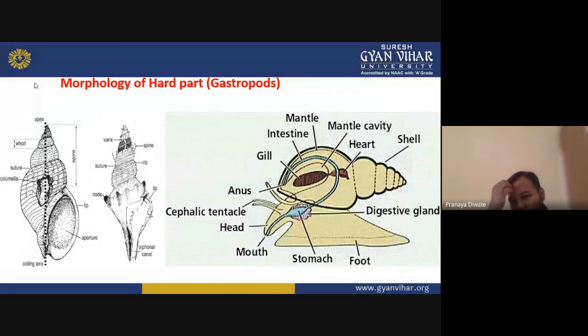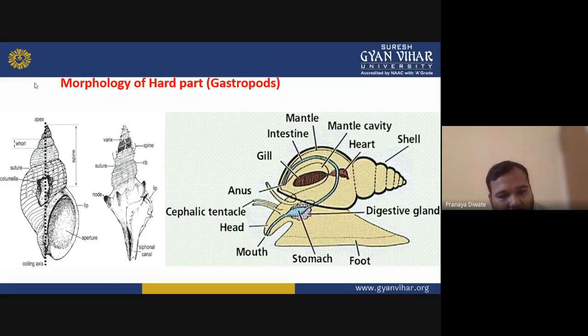Now you can see the morphology of the hard part of gastropod. In one single animal like a man, we have two hands, two legs, stomach, mouth and all. This is what we call anatomy. In the morphological study, you have to use different types of terminology, like spiral, whorl, aperture, coiling axis, pole, apex. These are all the morphological parts.